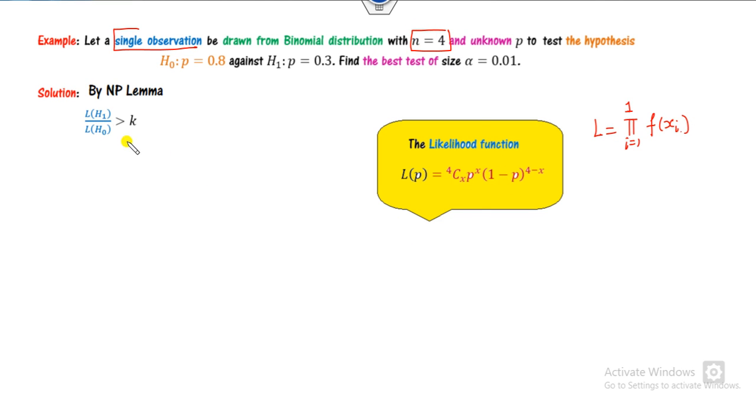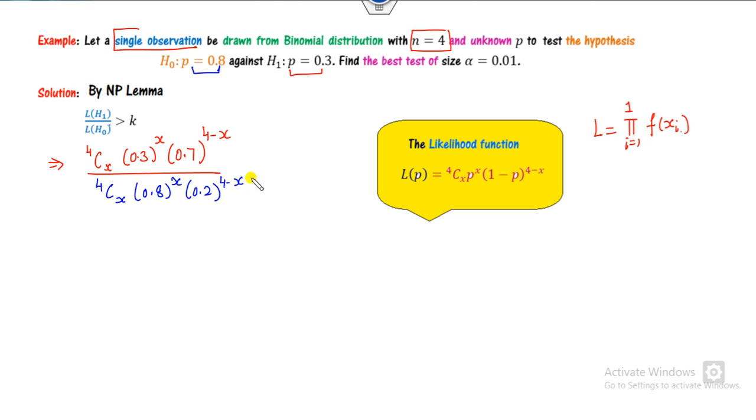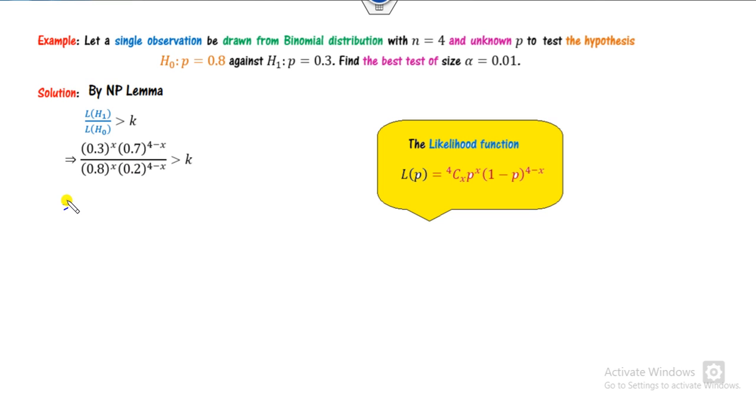Now what is the L under H1? If you substitute, p is 0.3, so you can substitute 0.3 raised to power x, times 0.7 raised to 4 minus x, divided by the likelihood under H0. H0 is p is 0.8, so you substitute 0.8 to the power x and 0.2 to the power 4 minus x. Clearly the binomial coefficient 4 choose x will be cancelled out. So the remaining part is here. Now you can take the coefficient of x separately, and take this number and solve.